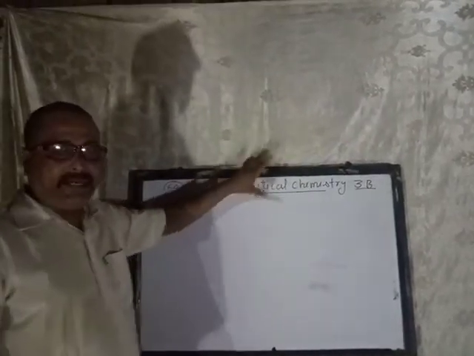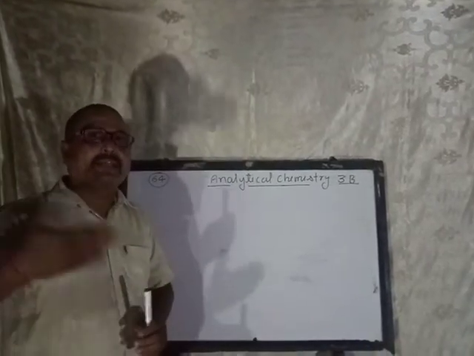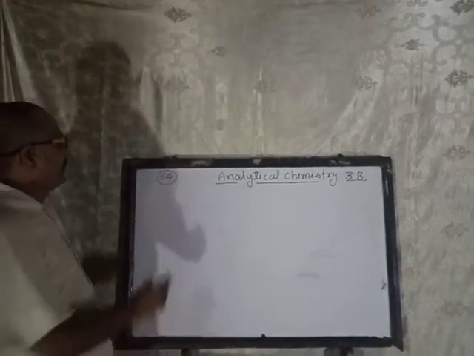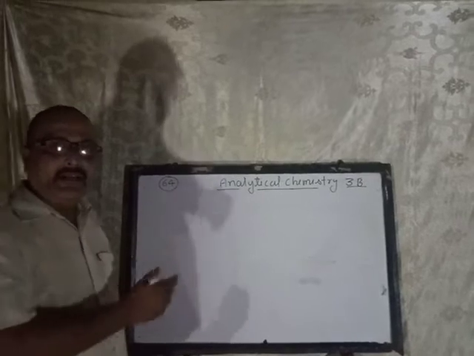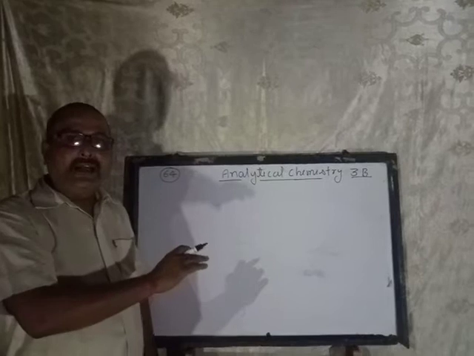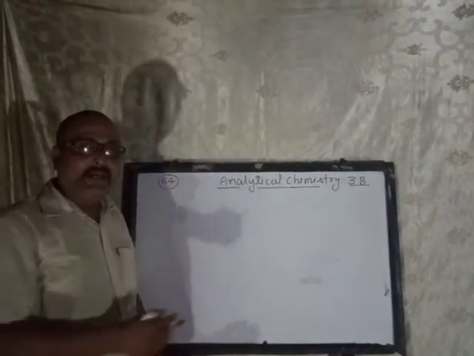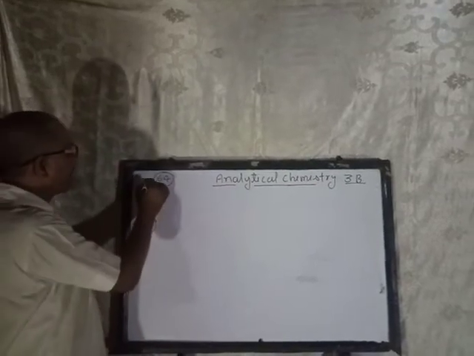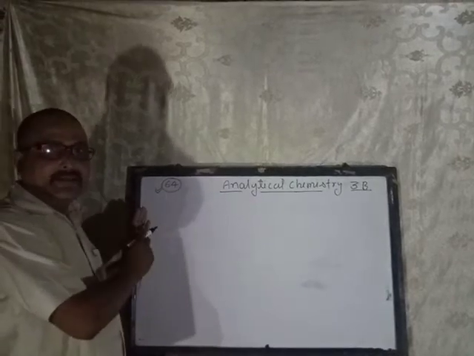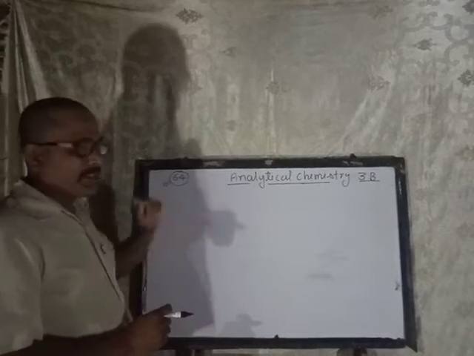In the board exam, a 5-mark question is always asked on observation and what happens. In your book, page number 64, one side is given: colored cation, colored anion, colorless cation, and colorless anion. So you have to remember this from book page number 64. That is, colored positive ions, colored negative ions, and colorless positive and negative ions.